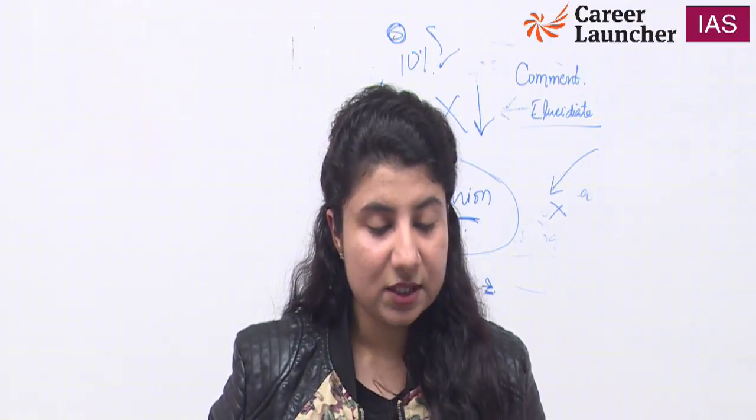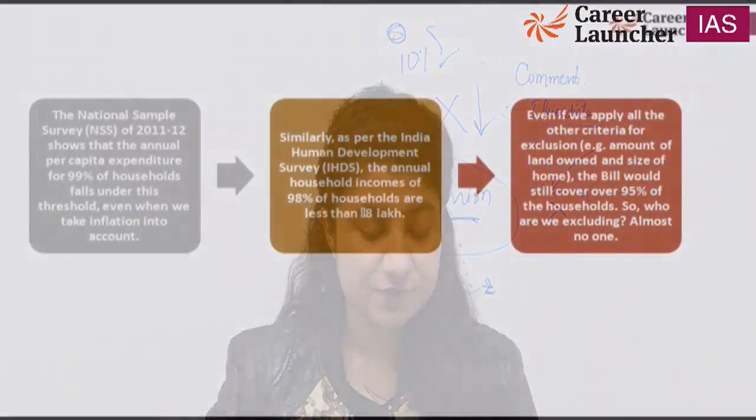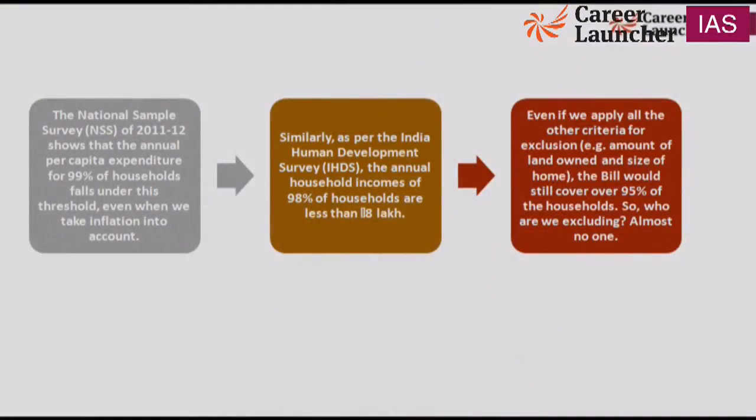So the National Sample Survey, to prove the point, 2011-12 shows that the annual per capita expenditure for 99% of households falls under the threshold, even when we take inflation into account. Similarly, as per the India Human Development Survey, the annual household incomes of 98% of households are less than 8 lakh. Even if we apply all the criteria of exclusion, for example, amount of land owned and size of home, the bill would still cover 95% of the households. So whom are you excluding? Almost no one, right? So whom are you excluding?